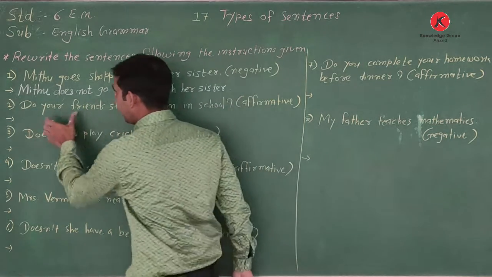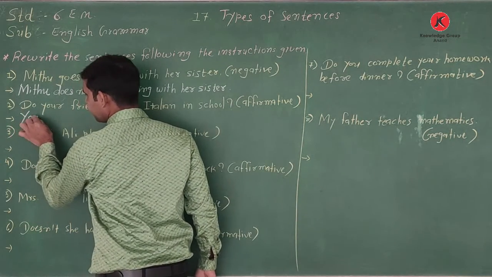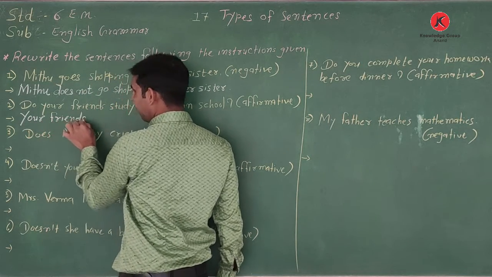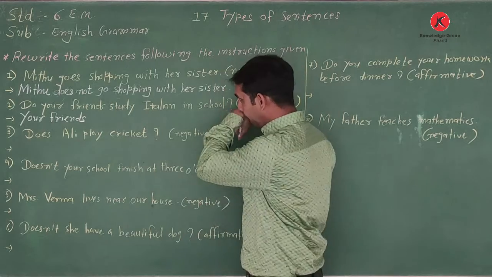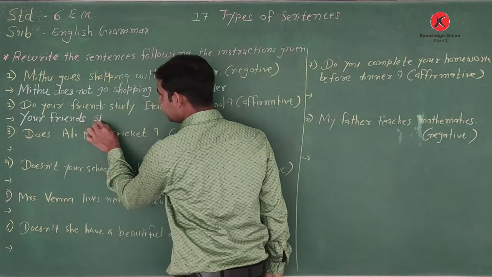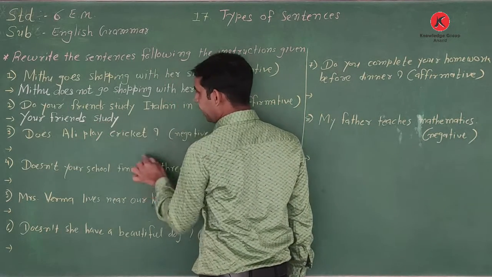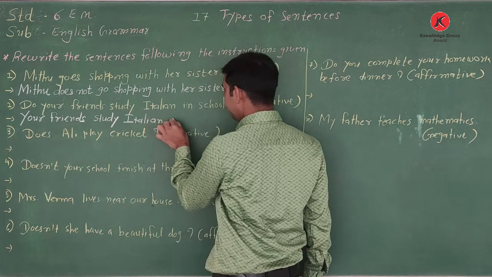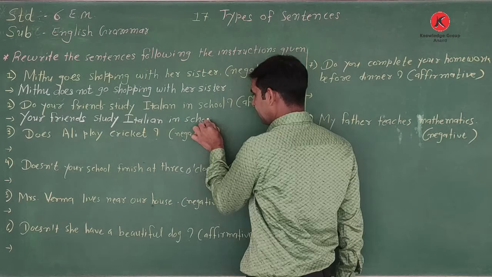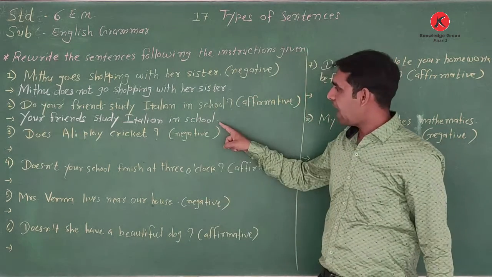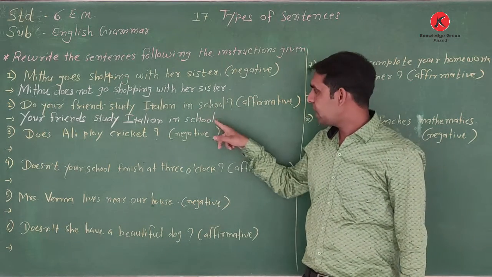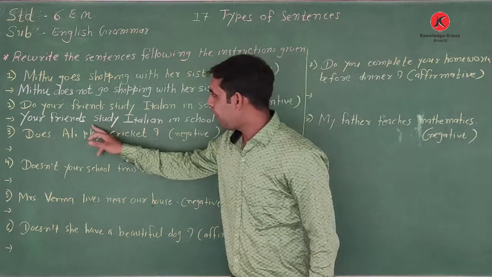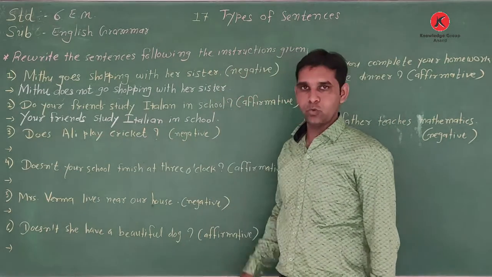So what do we write? First we write the subject. The subject is your friends. Then here is given the verb: your friends study. Which language? Italian in school, and at last a full stop. So it shows that it's an affirmative sentence. Okay, we have changed it. Your friends study Italian in school.